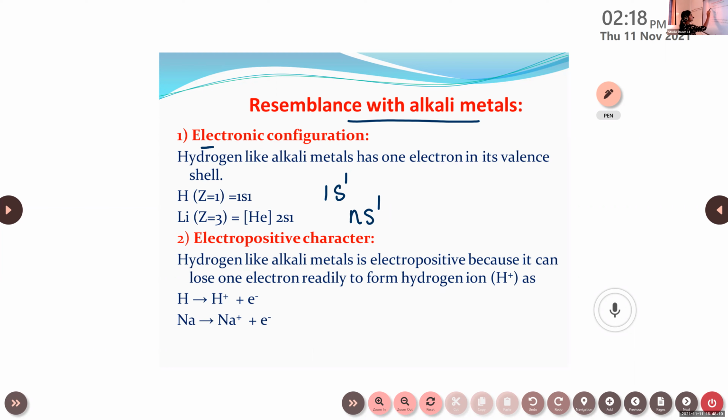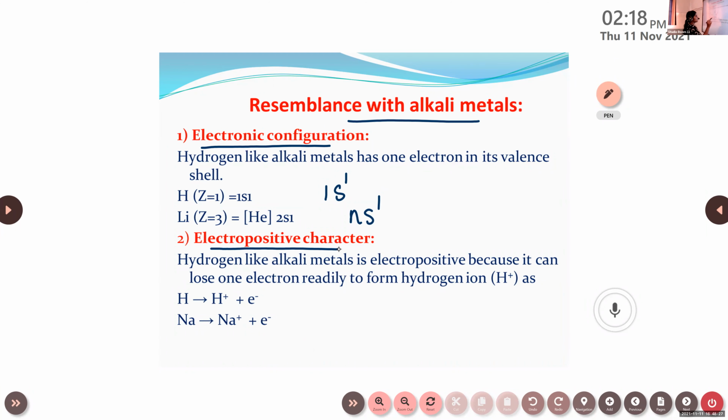So the first point is electronic configuration. Hydrogen, like alkali metals, has one electron in its valence shell. What is valence shell? That is the outermost shell. In the case of hydrogen, its atomic number is 1. So only one electron, that is in the first shell itself.